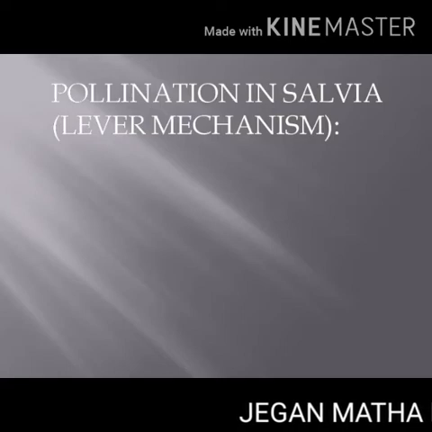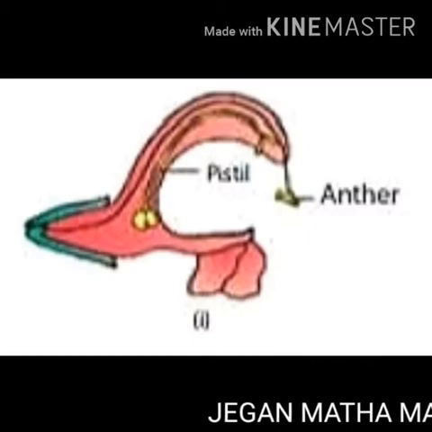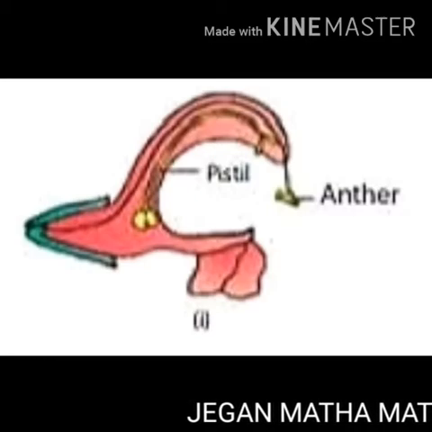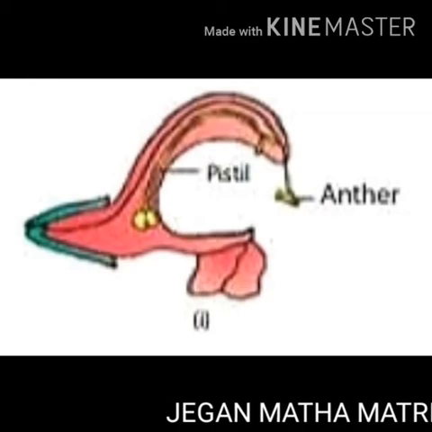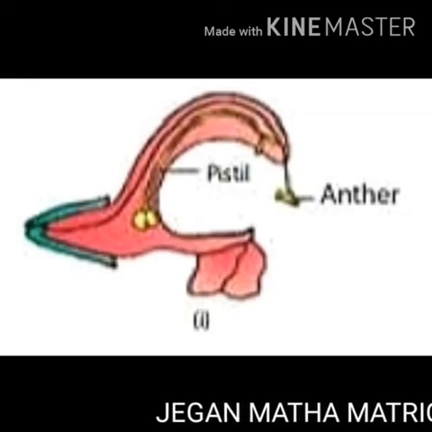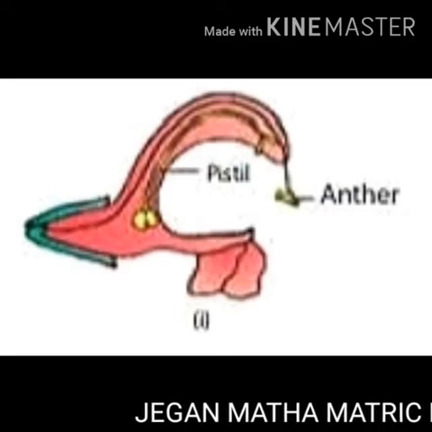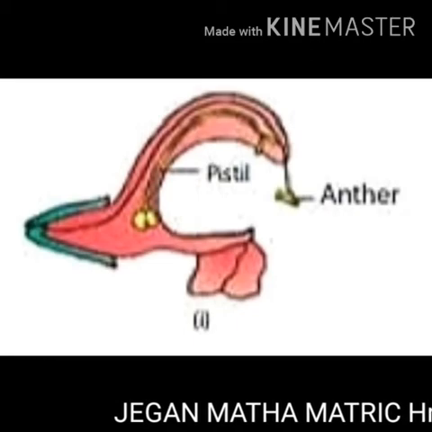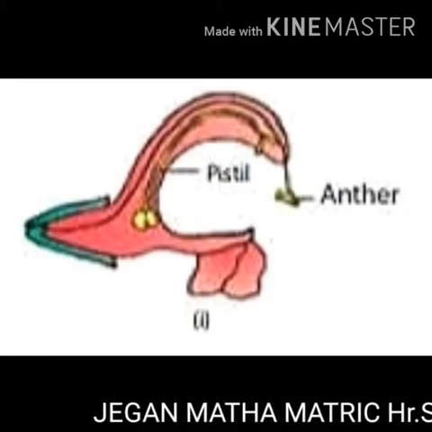Pollination in salvia. It is also called as lever mechanism. The flower of salvia is adapted for bee pollination. The flower is protandrous. Protandrous means male parts mature first. Corolla is bilabiate. Bilabiate means it looks like lips, with two stamens. A lever mechanism helps in pollination.